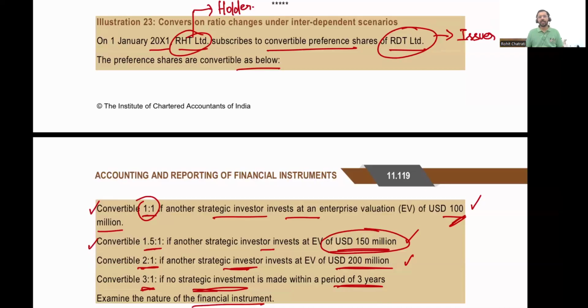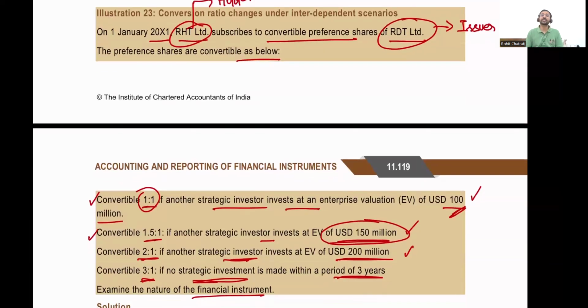So this is a case where the scenarios or the conditions are interdependent. They are dependent on each other. The word dependent is the same as interdependent. There is interdependency between conditions 1, 2, and 3. To achieve condition 2, you have to by default achieve condition 1. To achieve condition 3, you have to by default achieve condition 1 and 2.